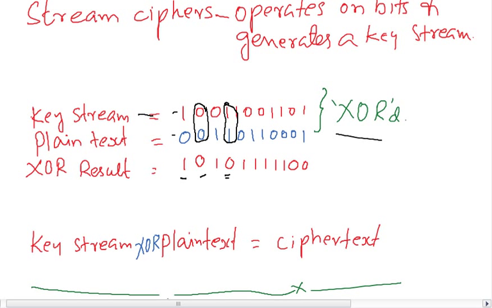Once the key stream is created by the stream cipher, the plain text is fed in, and you get the ciphertext once the XOR operation is done. This is what it is. The key stream is XORed with the plain text, and you get the ciphertext here.